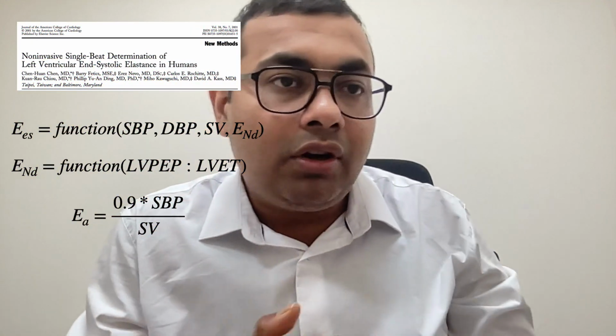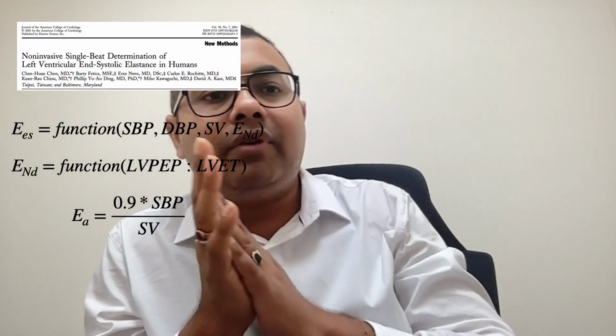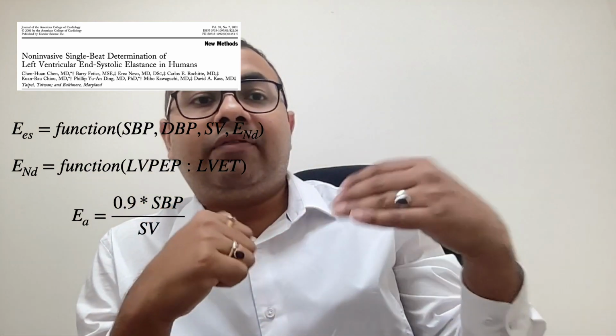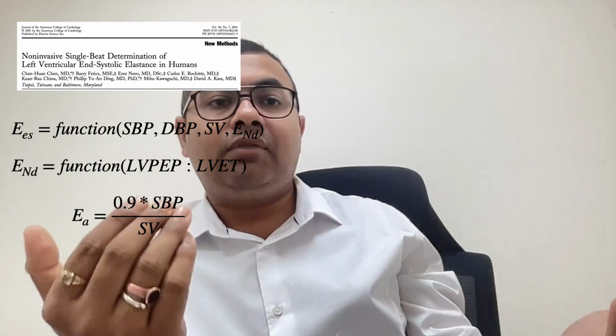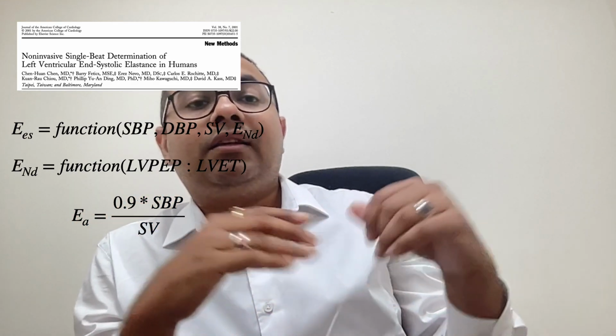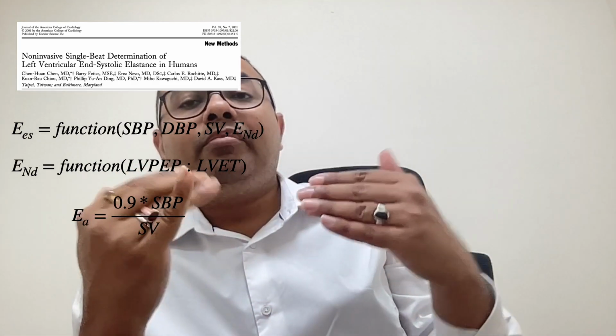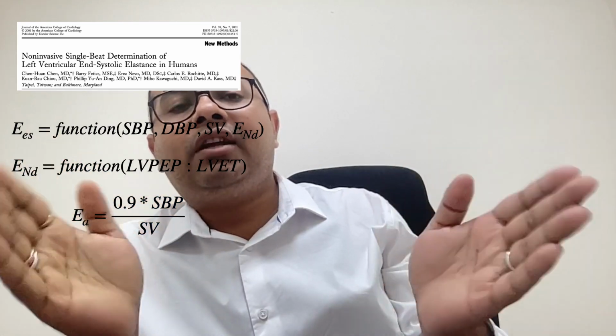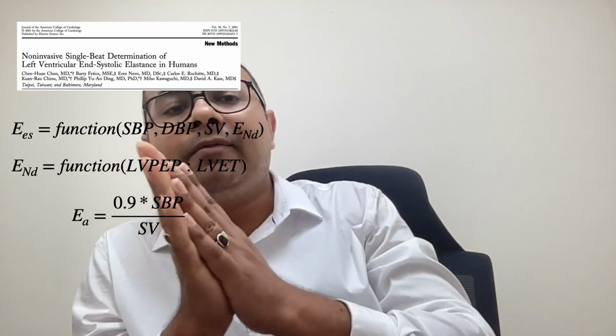Another method was given by Chen et al. In their landmark study, they defined end systolic elastance as a function of systolic blood pressure, diastolic blood pressure, stroke volume, and the ratio of the left ventricular pre-ejection phase divided by the total ejection time.